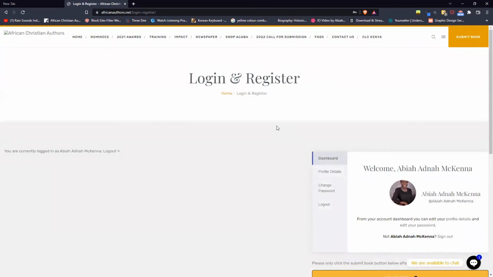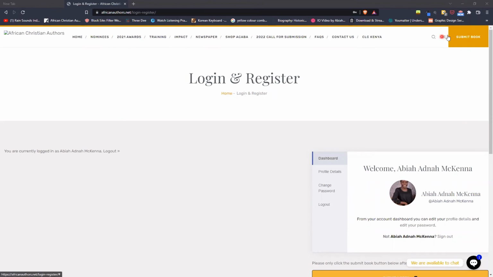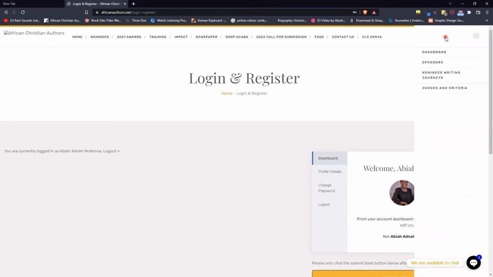So here we are, you're on this page called login and register. You can see your details here. We are using the author Abia Adna McKenna, the author of Conservative for Teens and the journal. So you can see the information here. All right. At the top right, we have these three horizontal lines. When you click on that, you can access the dashboard, among other things. So we're going to click on the dashboard.